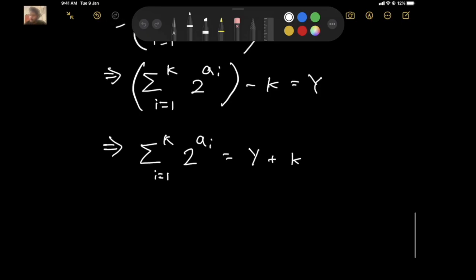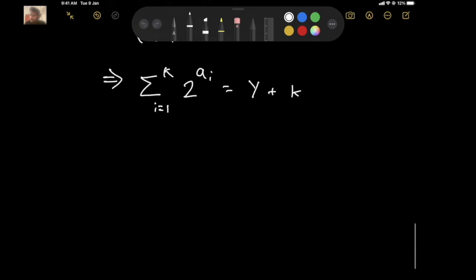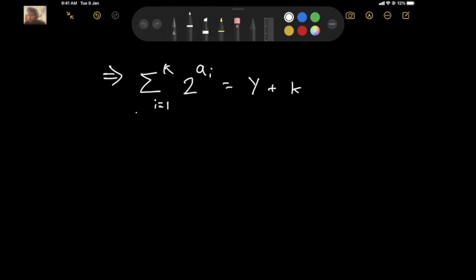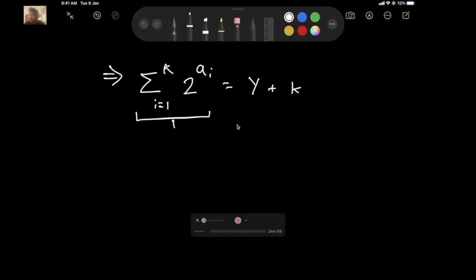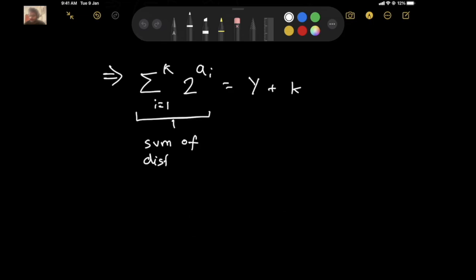Now this is useful. And why? Well, it's useful for this reason, that Chef requires that all ai are pairwise distinct. So this is the sum of distinct powers of 2. Alright,